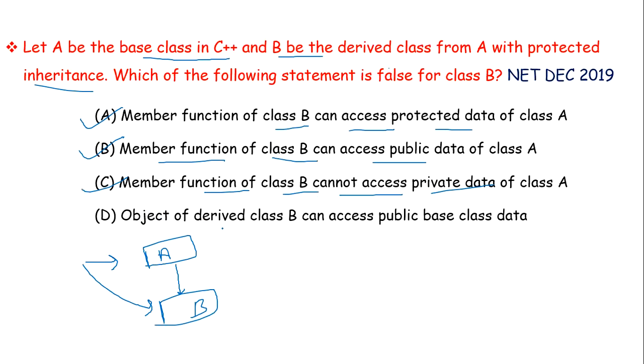Last statement is, object of derived class B can access public base class data. Now this is incorrect. Why is it so?